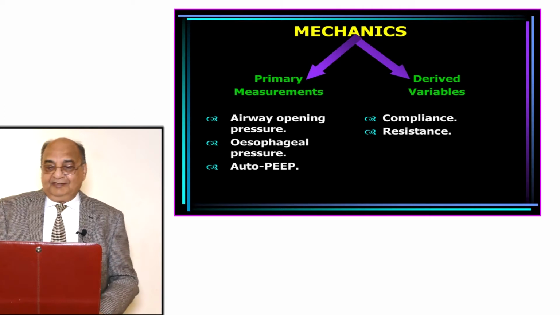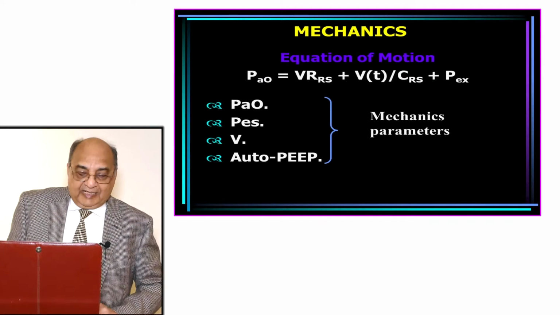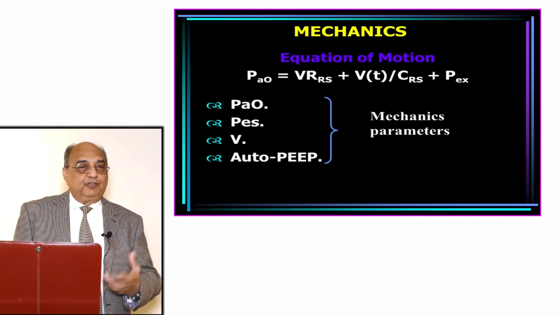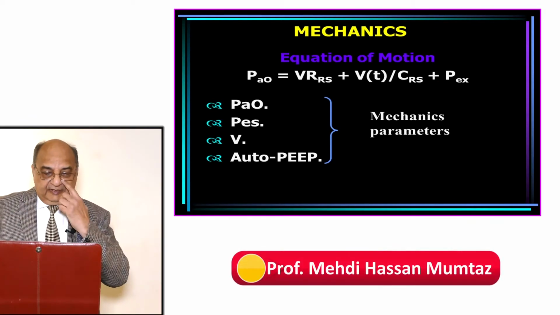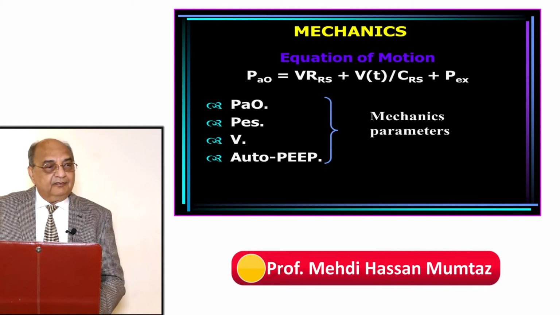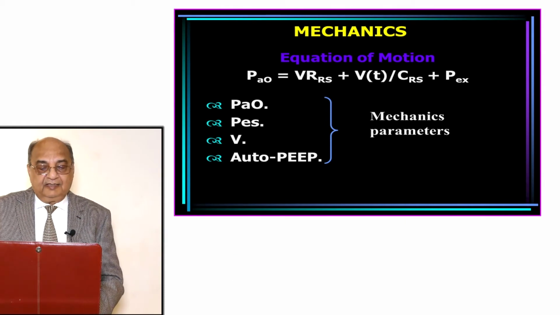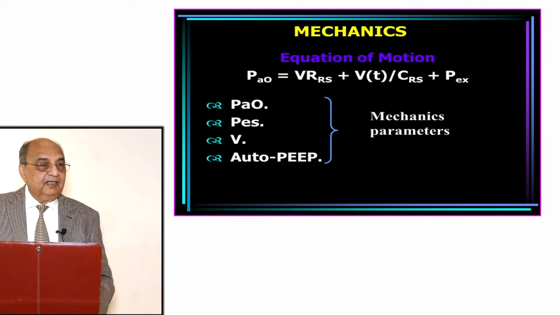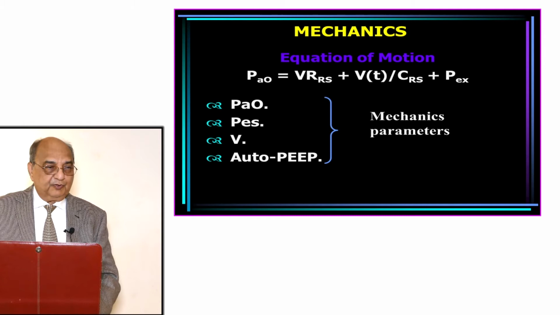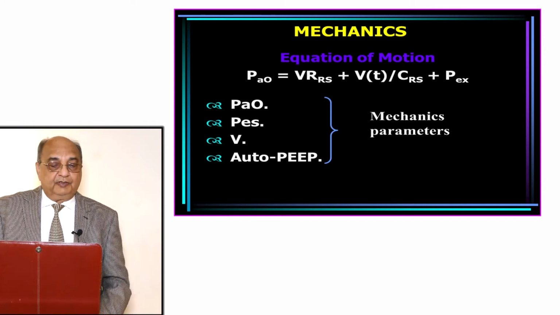Now, still on mechanics, there is the equation of motion. The airway opening pressure is equal to ventilatory resistance, ventilatory compliance, plus the pressure at the end of expiration. If you combine all these, this is called the equation of motion.